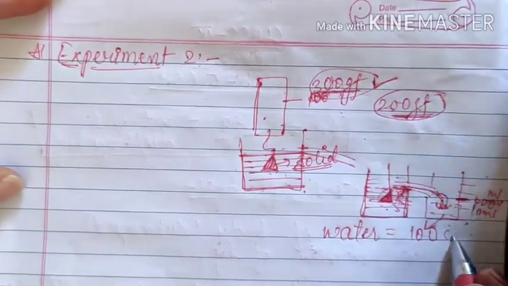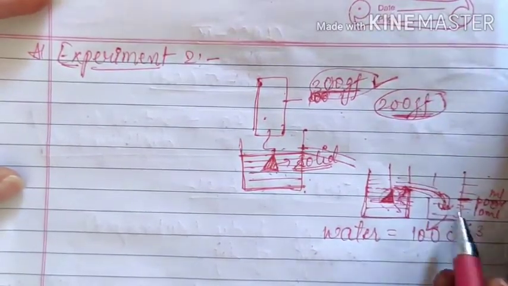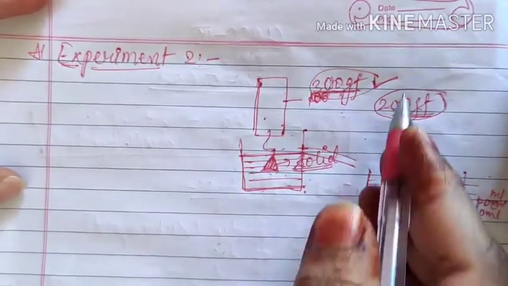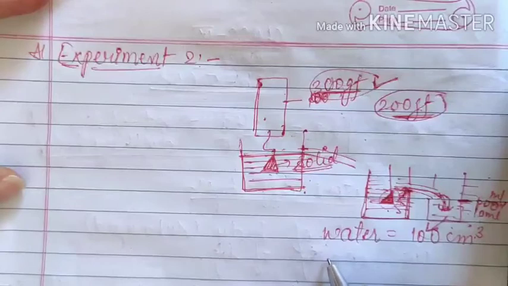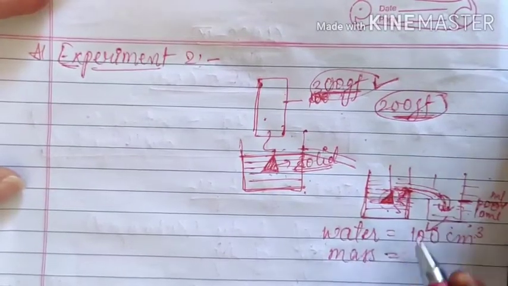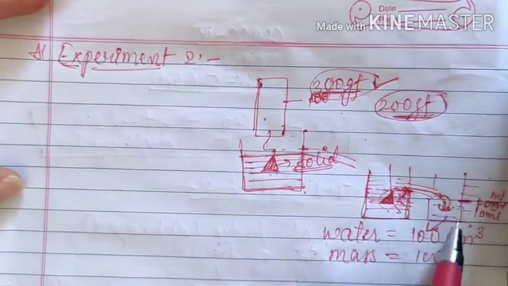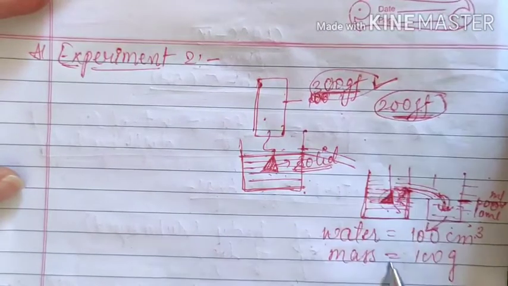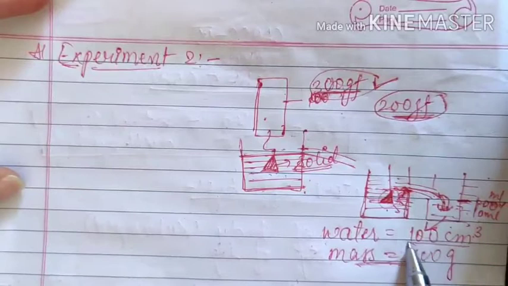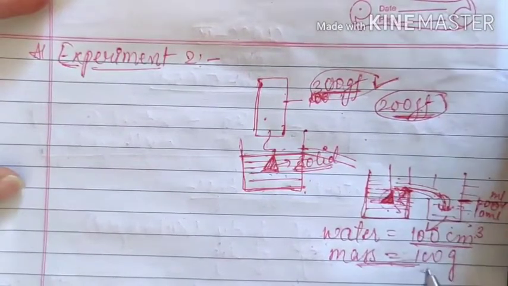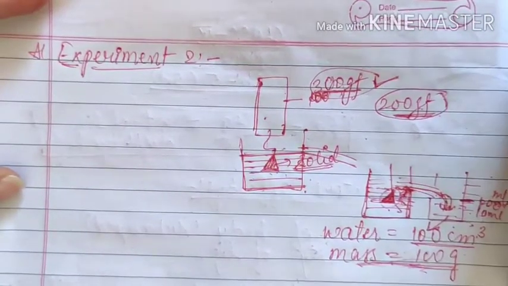So it has the volume, and the loss in mass, or you can say weight, is also 100 gram. I am writing gram because here we have taken weight and now we are talking about mass. That means the volume you have got is 100 centimeter cube, and the mass got is 100 gram.